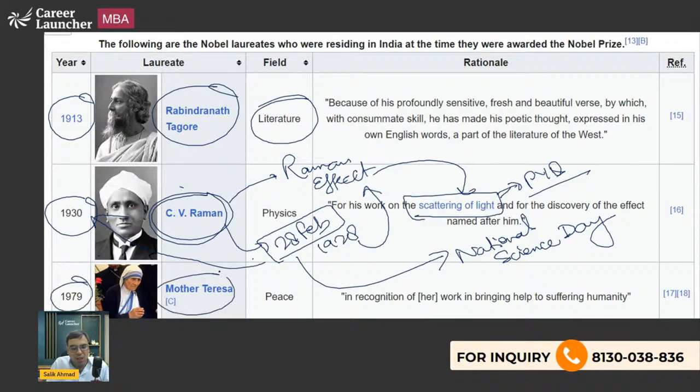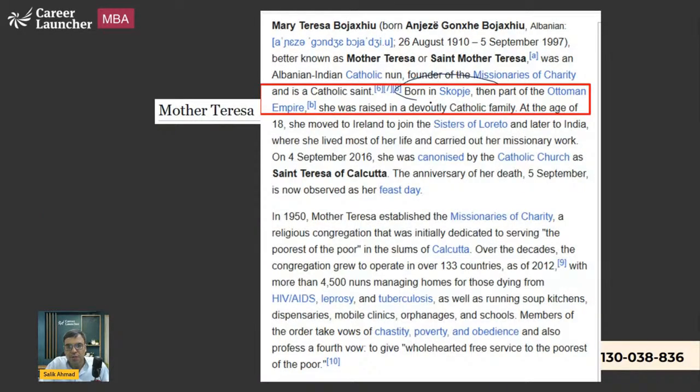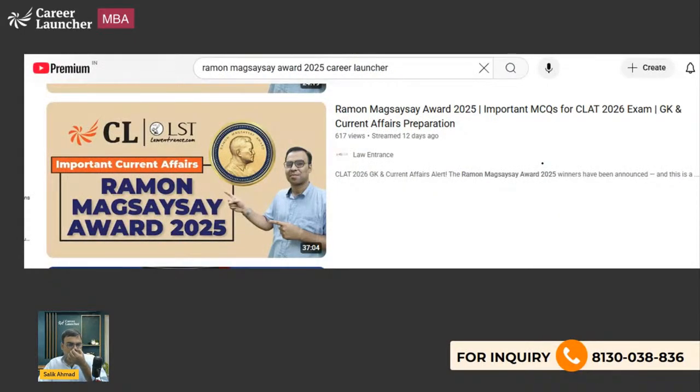1979, Mother Teresa got the Nobel Peace Prize. She is also an Indian citizen because she acquired Indian citizenship. You can read about this also.